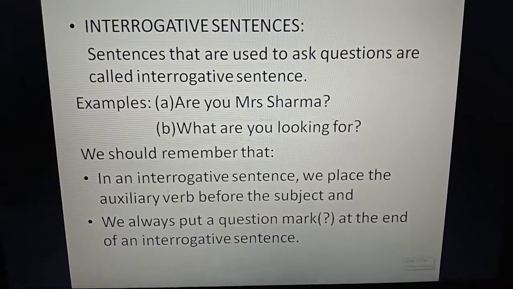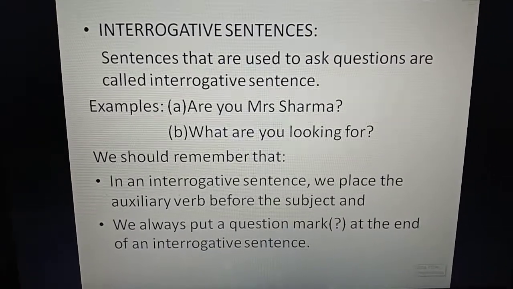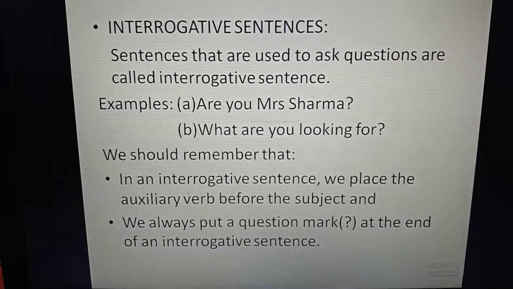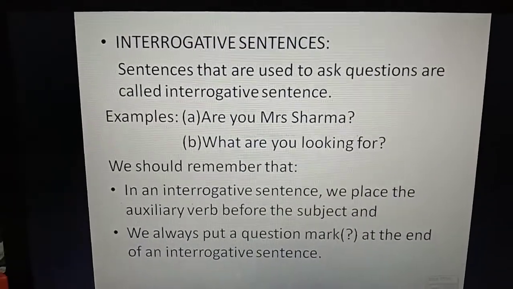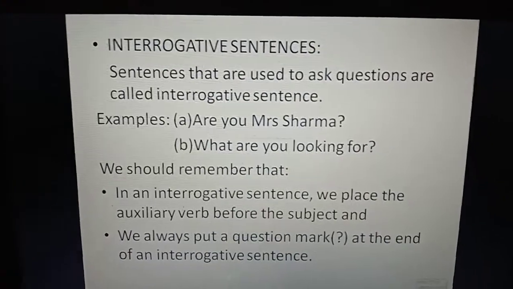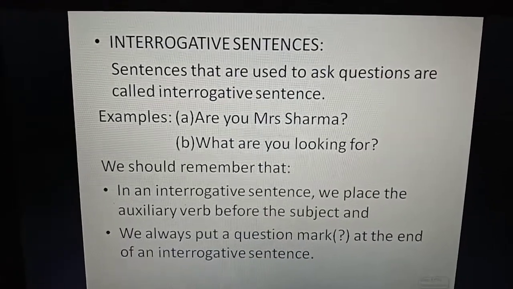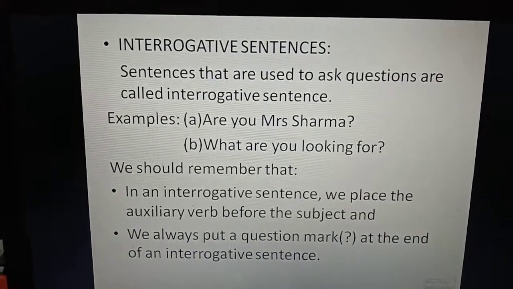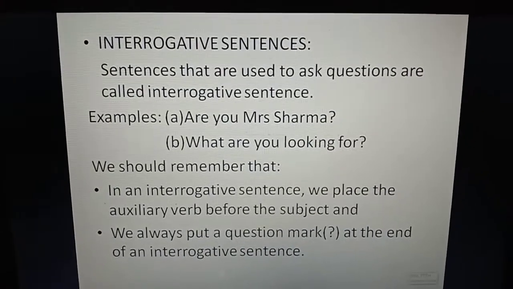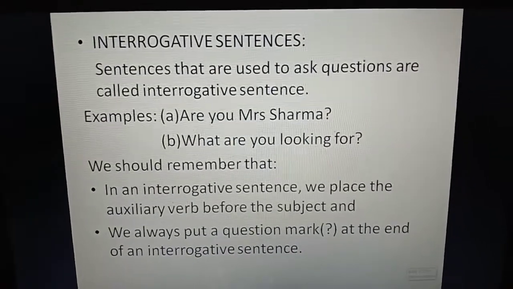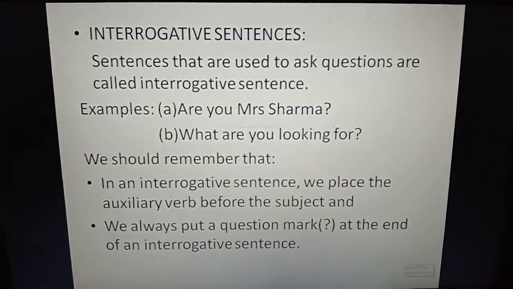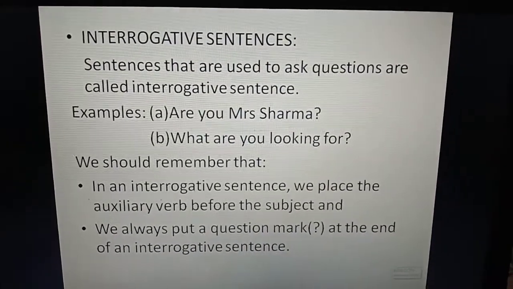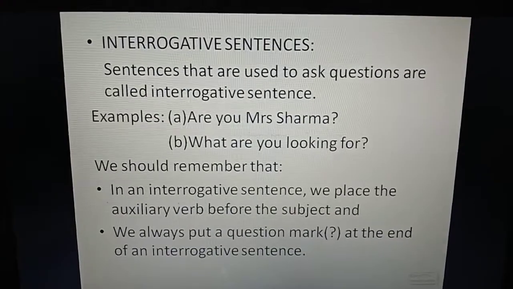Now examples: Are you Mrs. Sharma? What are you looking for? Have they bought sweets? What is your name? Which is your bottle? What is in the bag? What are you eating? Whom does she want to meet? Who called you? You can say anything like this. These are all interrogative sentences.